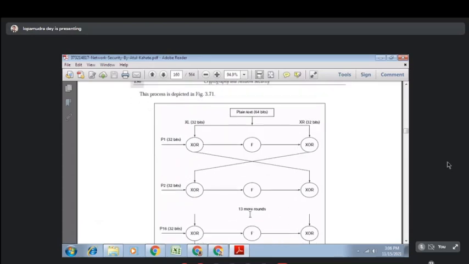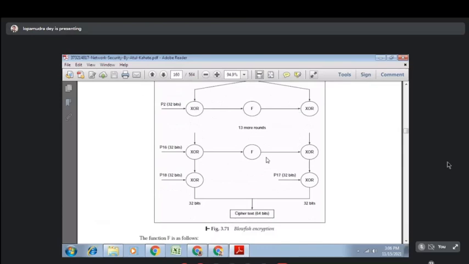Again, the plain text is 64 bits. The plain text will be divided into two halves, 32 bits and 32 bits. Now there is another concept involved over here. There is a P array, a set of arrays available on both sides for encryption and decryption. Both sender and receiver must have the same constant P array.